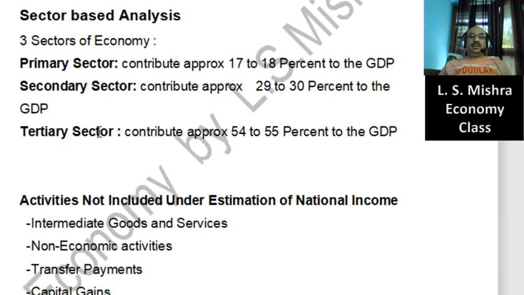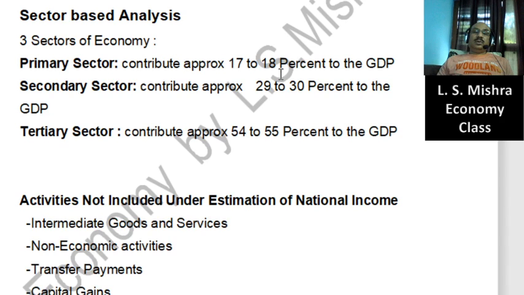but even after that, we are said to be an agrarian economy. So prima facie, it looks contradictory, but there is no contradiction. We'll have to analyze both facts are correct, but we'll have to analyze separately in different perspectives. When we say that the Indian economy is still an agrarian economy, it means that even today more than 64% of our population is depending on agriculture for their livelihood, and that's why we are still an agrarian economy.